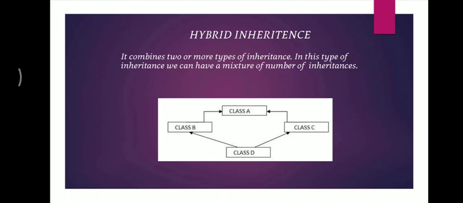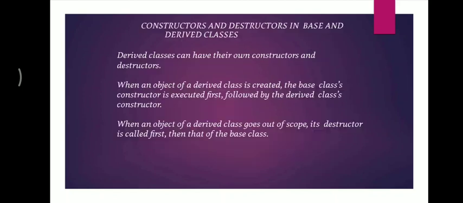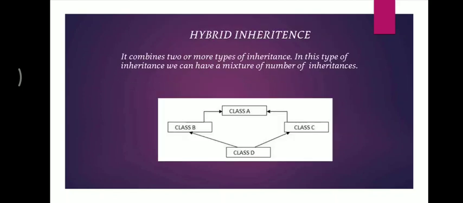So we have hierarchical and multiple, and if we combine the entire diagram, we have a multi-level inheritance, which says that D is being inherited by B and C, and we have another level, that is class A. So class A becomes the super class, whereas D becomes the subclass, right? So this is the concept where we deal with hybrid inheritance.